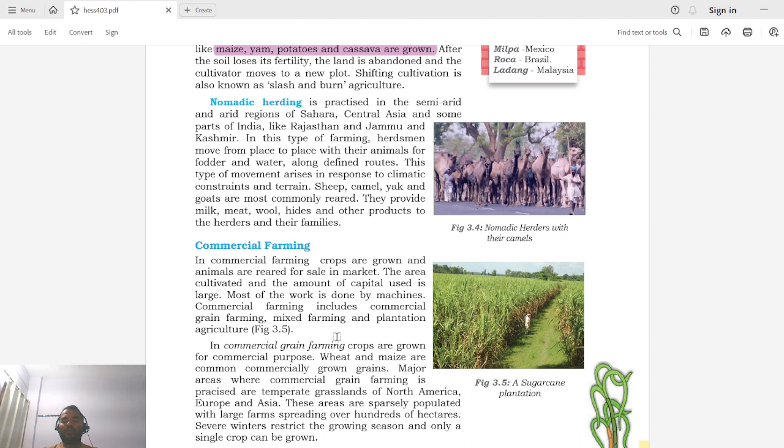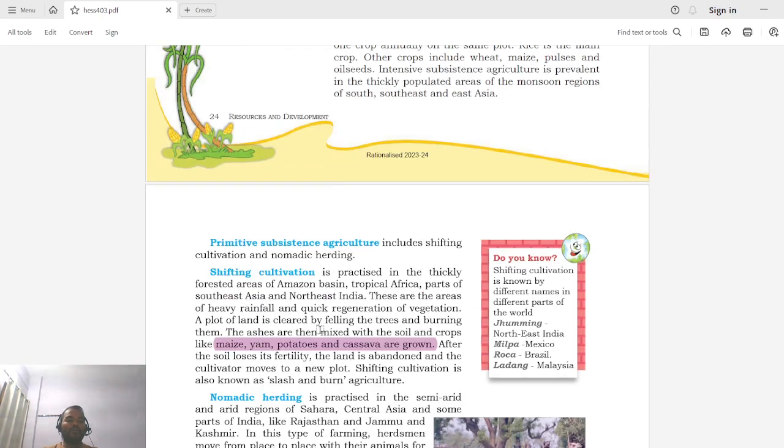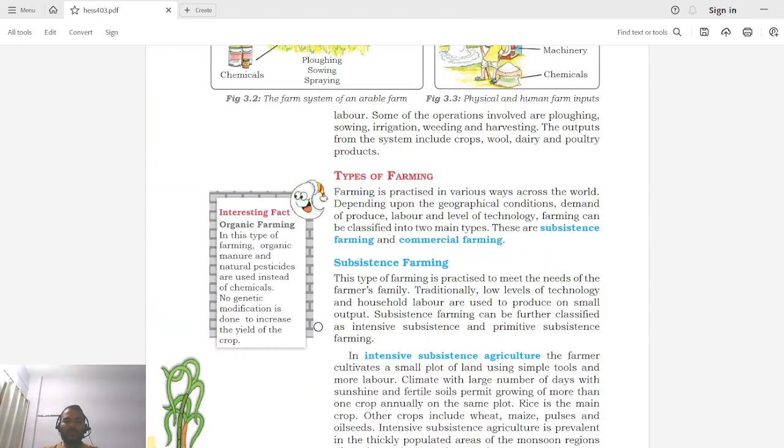Okay, so now we have to move to the next type of classification, that is commercial farming. If I go back to the types of farming, we said that farming can be divided into two major groups, subsistence farming and commercial farming.